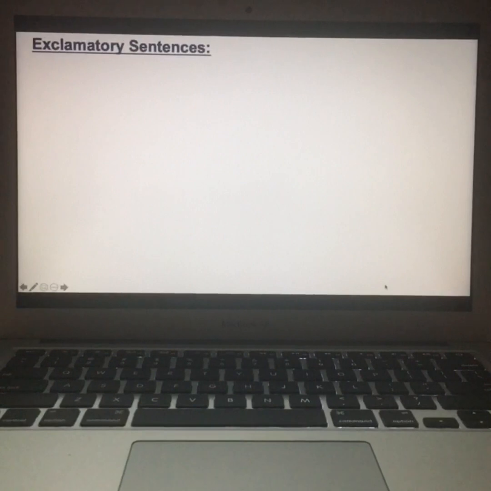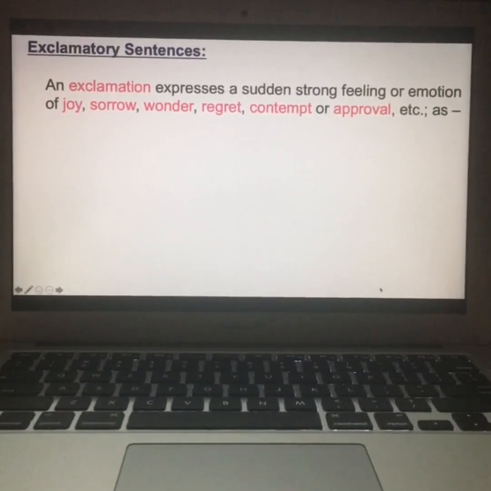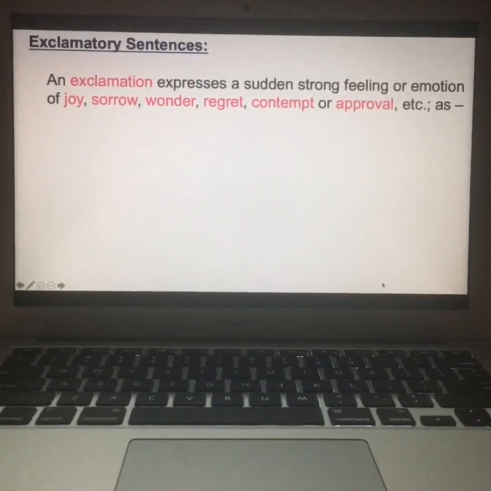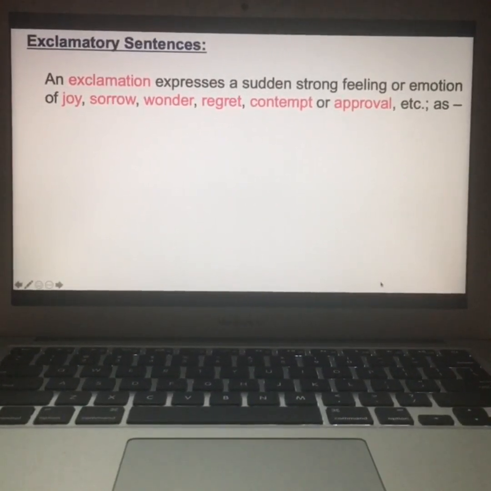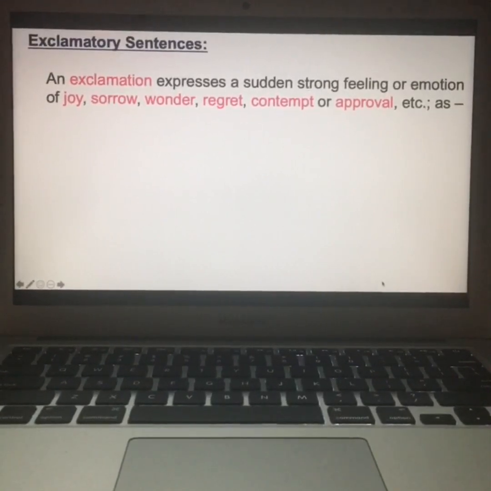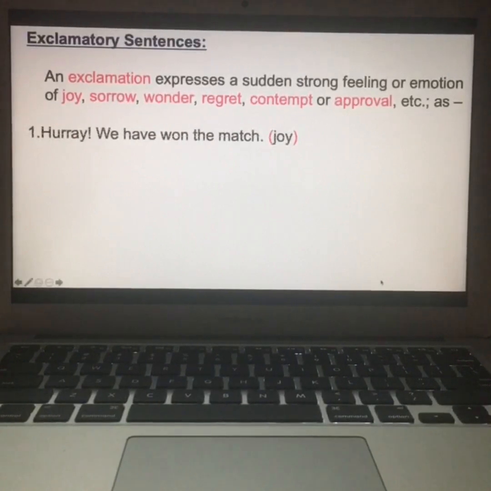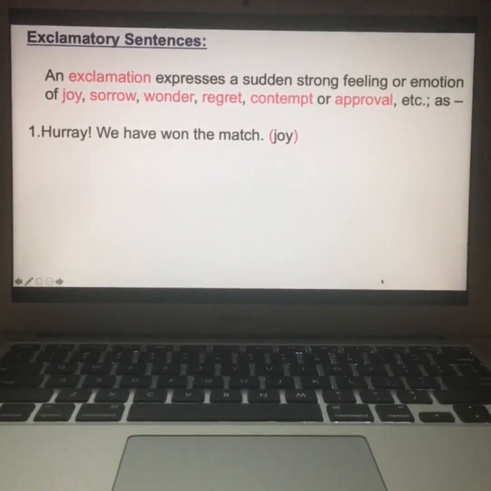Now, exclamatory sentences. An exclamation expresses a sudden strong feeling or emotion of joy, sorrow, wonder, regret, contempt, or approval, etc., as: Hooray, we have won the match, joy.